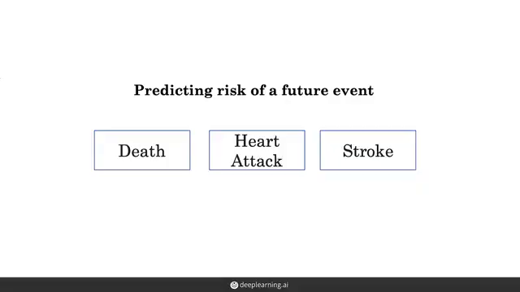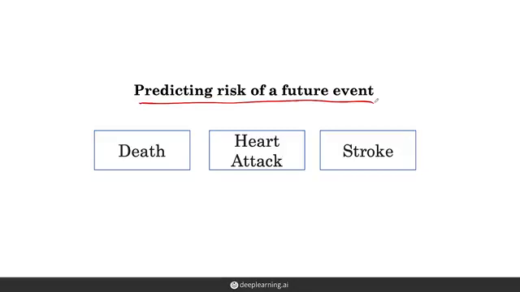It's first very important for us to talk about what prognosis is and why it's important in medical practice. Let's dive in. Prognosis is a medical term that refers to predicting the risk of a future event. Here, event is a general term that captures a variety of things that could happen to an individual.